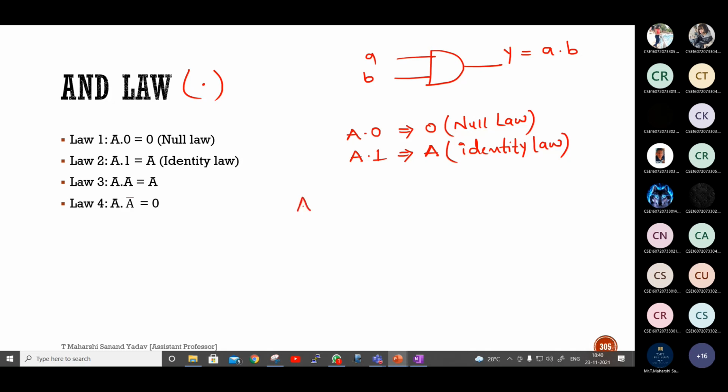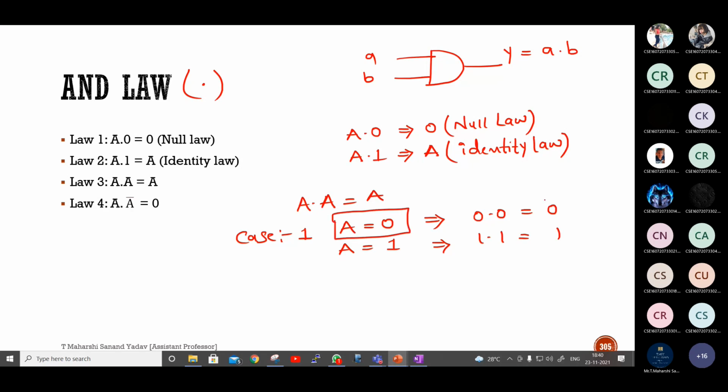Next, A into A. A into A is called A. Suppose I want to prove this, case number 1, I'll take value of A equal to 0. Substitute here, 0 into 0 is 0. If I take value of A as 1, 1 into 1 is 1. So what is the value that you are assuming, the same thing you are getting as the output. If A is equal to 0, output is 0 only. If A is equal to 1, output is 1. So it is simply following the input, which is nothing but A. That's the reason A into A is called A.